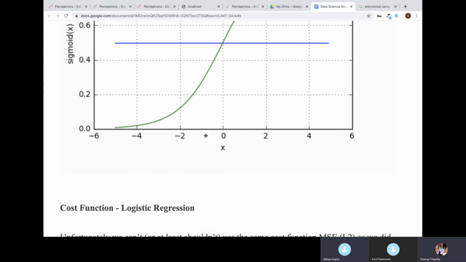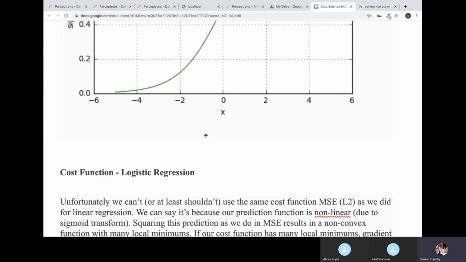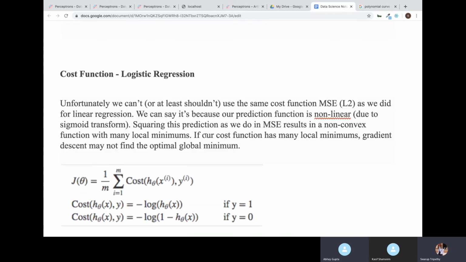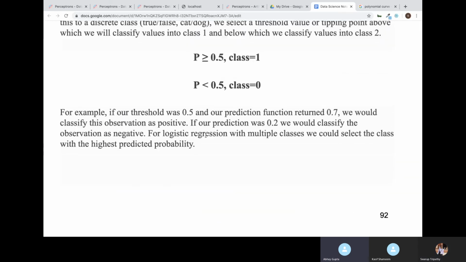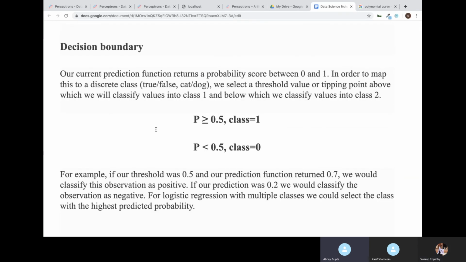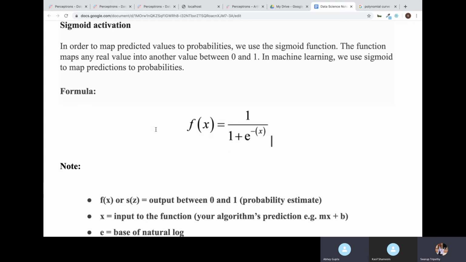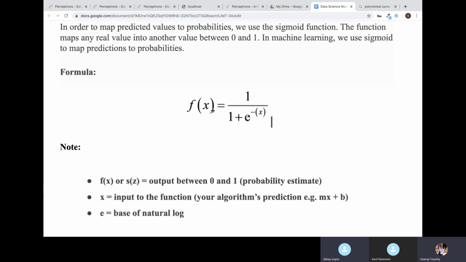In logistic regression, is this sigmoid line automatically calculated, or how does it calculate? Through only this function, f of x. Using this function, we will find that line.